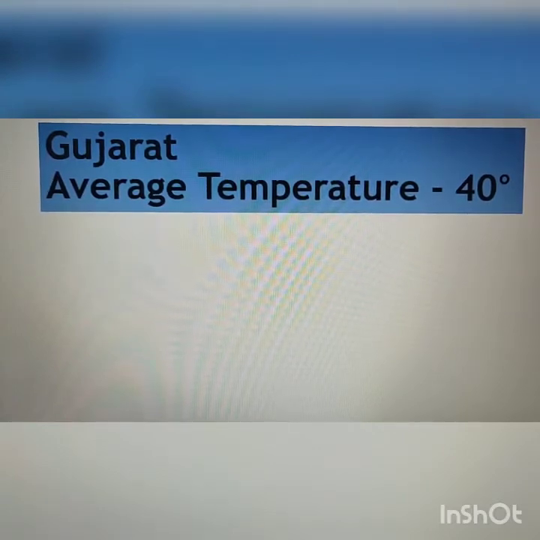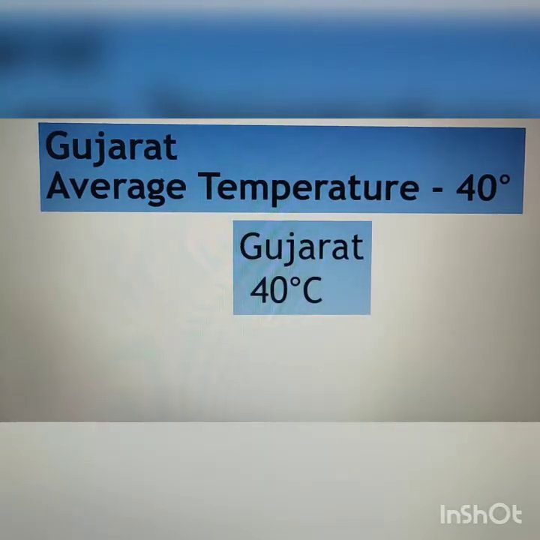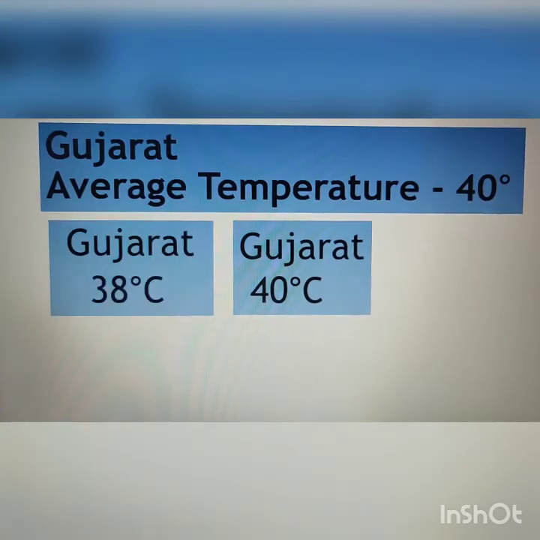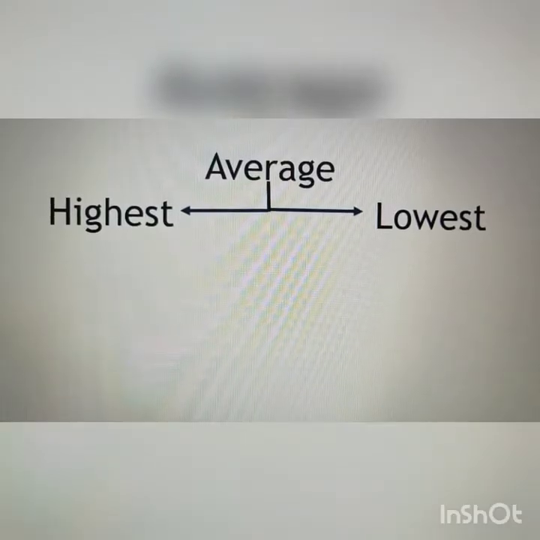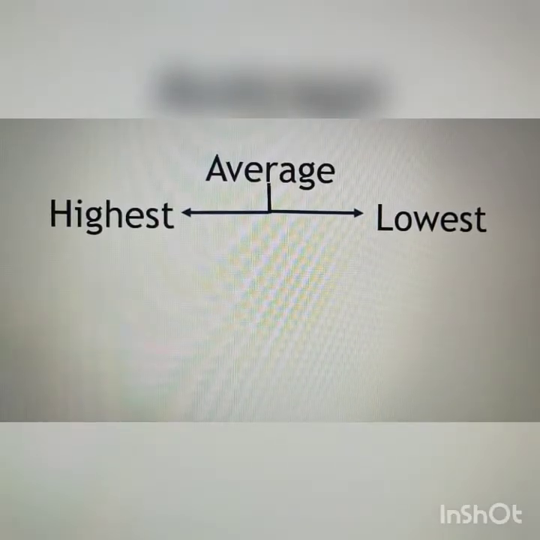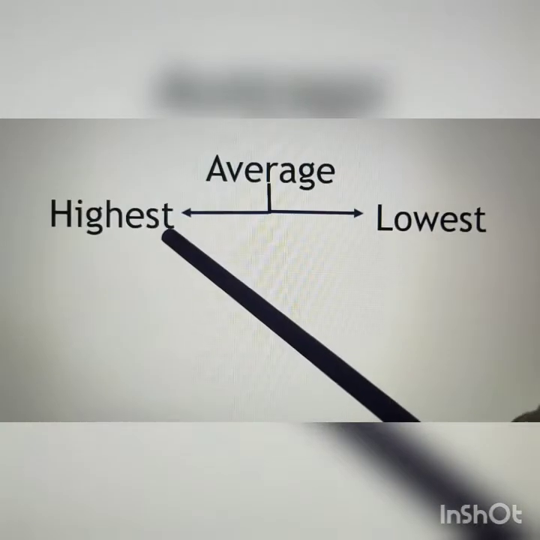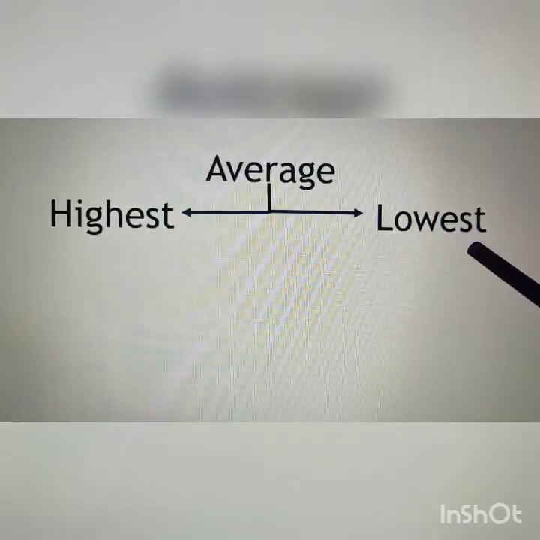It means very often the temperature this year is around 40 degrees Celsius. Sometimes it may be less than 40 degrees Celsius and at other times it may be more than 40 degrees Celsius. From the examples, we realize that average lies between highest and lowest value of given data.